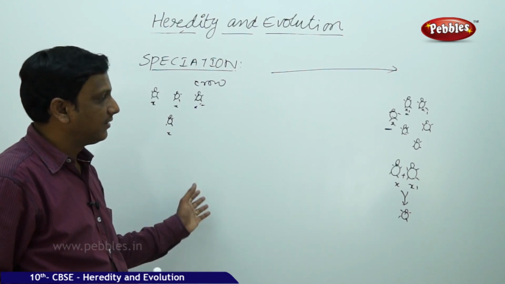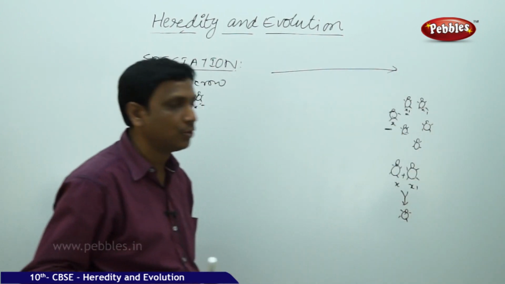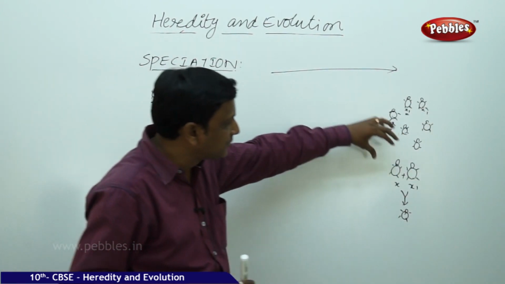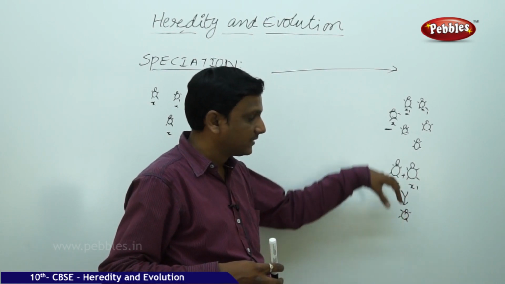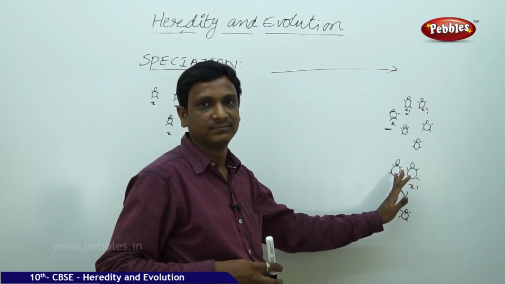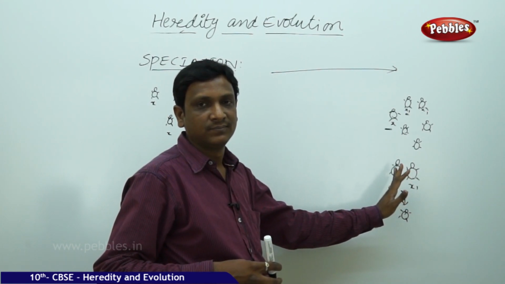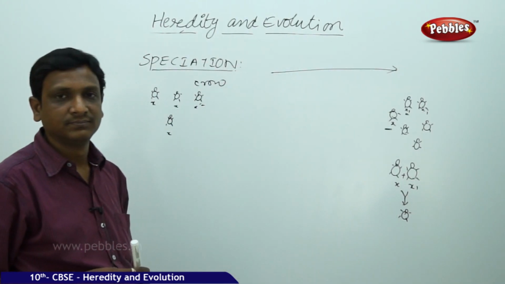So this beetle is isolated, new genes are introduced into this X1 group, so it leads to variations, and the genetic flow has brought some new genes here. So here it will develop its population.